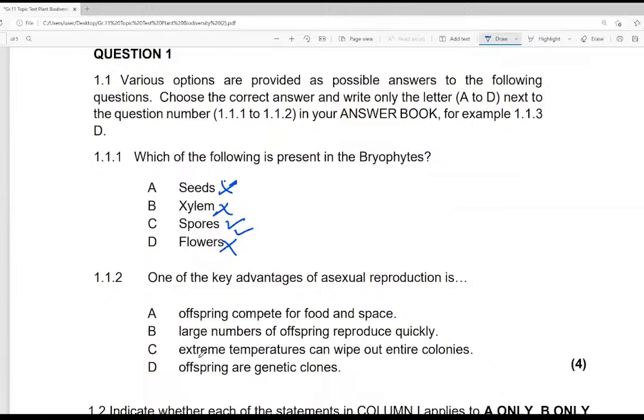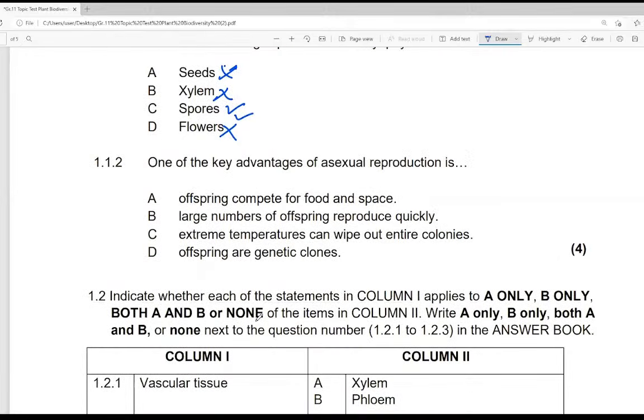Which one of the following is an advantage of asexual reproduction? We have not yet covered this, but let's just talk about it. In asexual reproduction, remember that you don't need two parents. You only need one parent. And number two, the organisms multiply at a very fast rate.